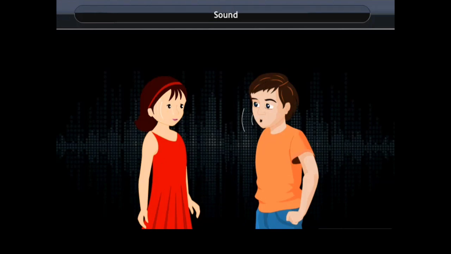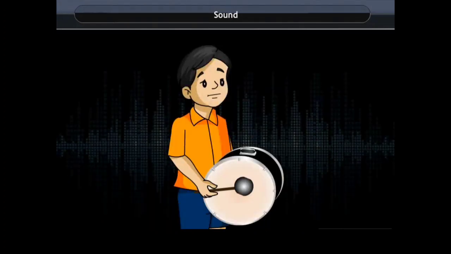Sound. Sound is a form of energy which produces a sensation of hearing in our ears. Sound is produced due to the vibration of objects. Vibration is the rapid to and fro motion of an object.